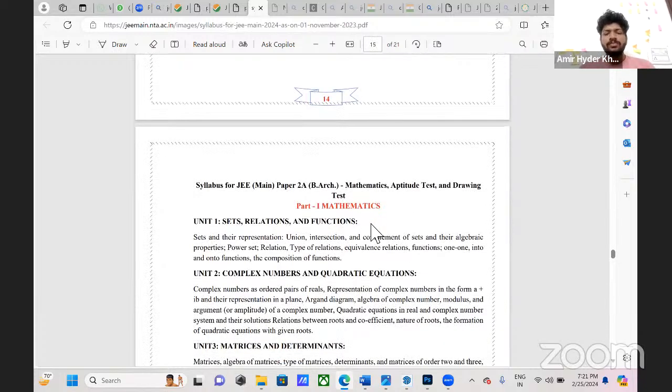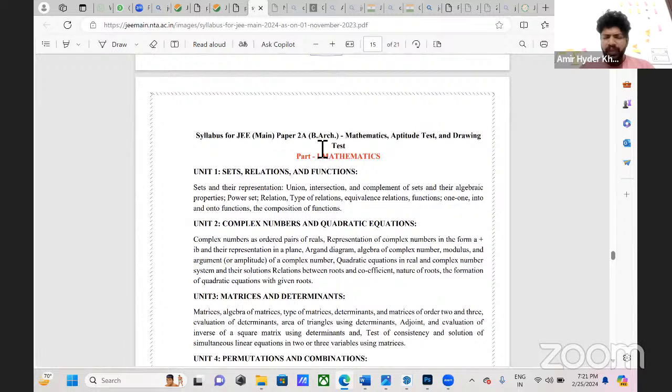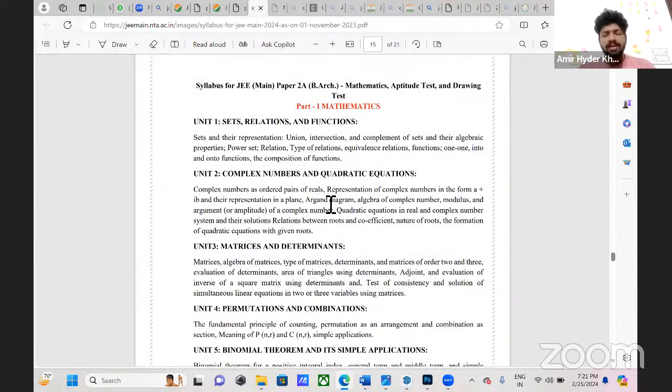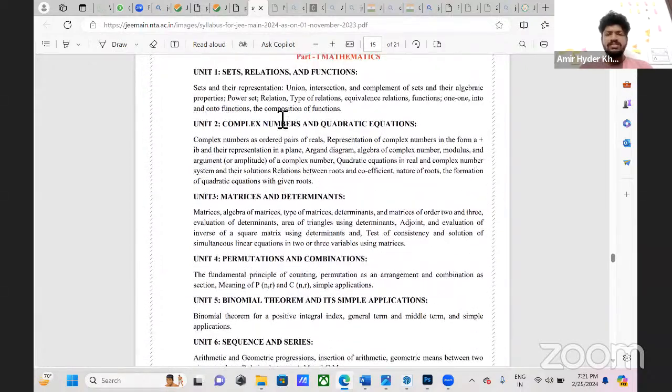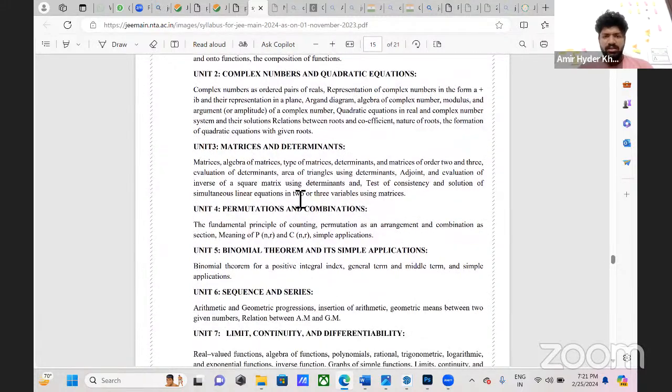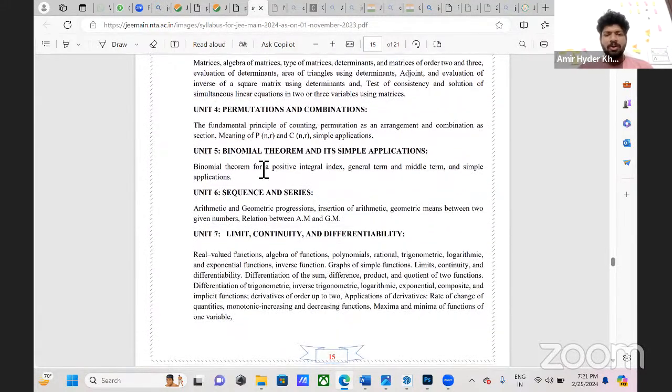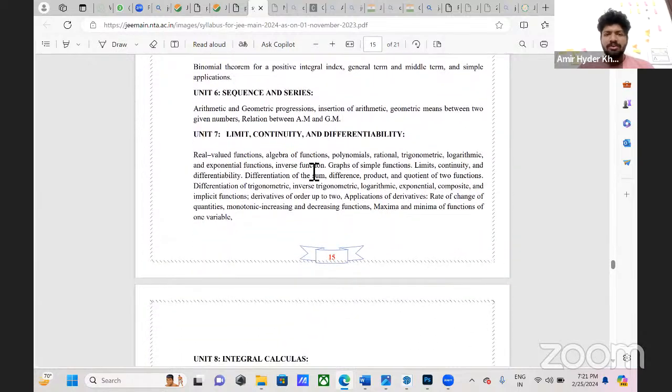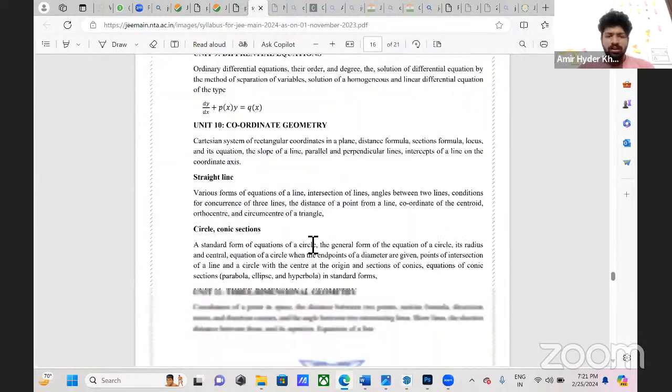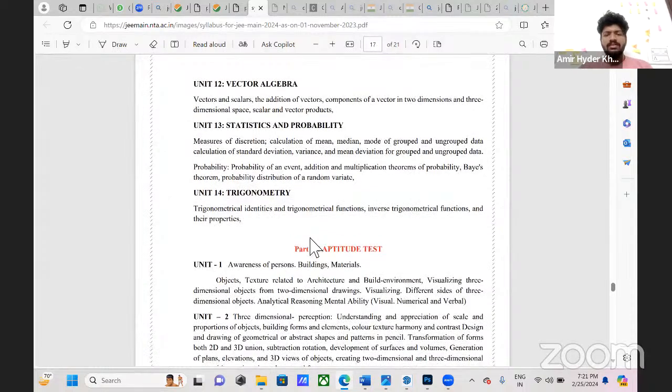When it comes to paper two, which is for BArch, Bachelor's in Architecture, they have three sections: mathematics, aptitude test, and drawing test. Mathematics for paper one and paper two are a bit the same. It doesn't have much difference. It's the same sets, relations and functions, complex numbers, matrices and determinants, permutations, combinations, binomial theorem, sequence and series, limit, continuity, differentiability, integral calculus. It's all the same. No changes in it.